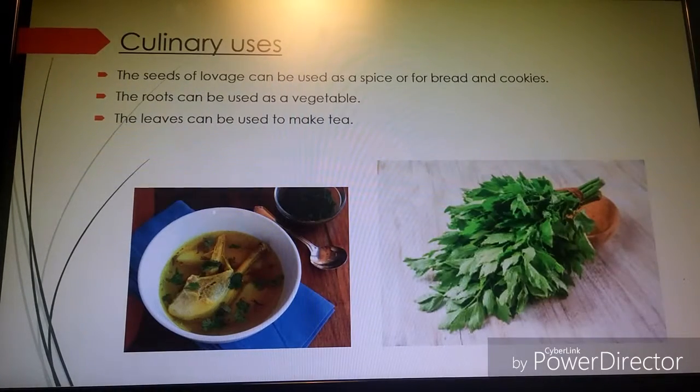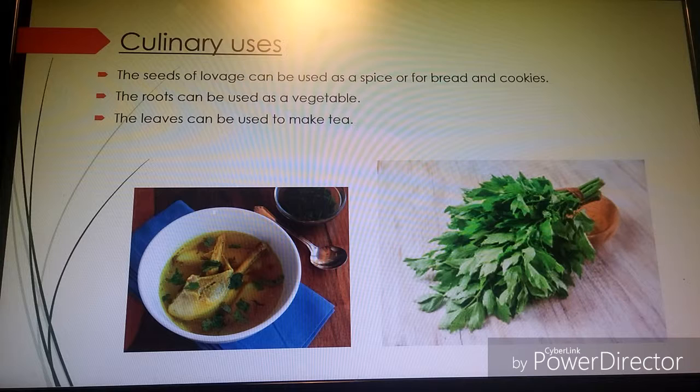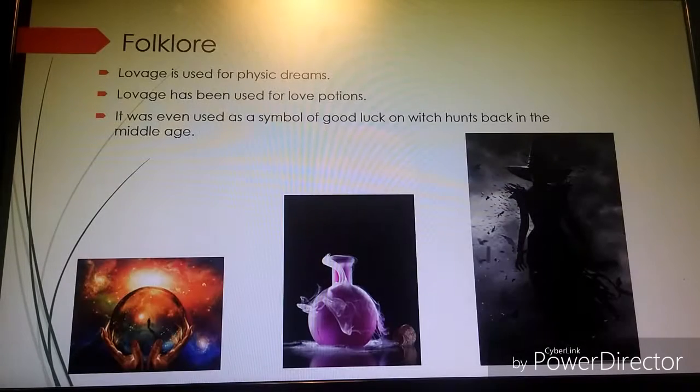Having a great odor and taste, Lovage is incorporated in cuisine. It can be used as a spice sprinkled on top of any dish. It can also be used for bread. Also, the seeds can be used for bread or biscuits. The roots can be used as a vegetable or another spice that's sprinkled on top of anything. It's also possible to make tea from dried leaves of Levisticum, and that tea stimulates digestion and can be applied to wounds, so it's both culinary and medicinal, once again.